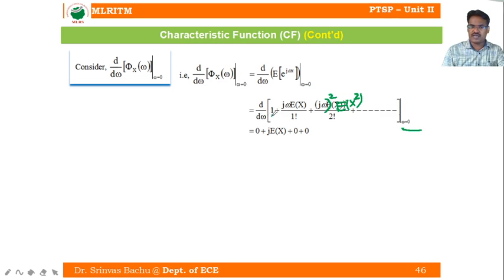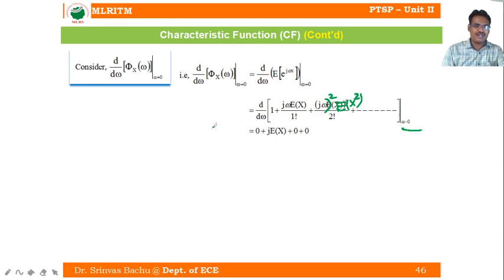Differentiation with respect to omega: the constant is 0, d by d omega of omega is 1 into this constant, arbitrary constant j into e power x by 1 factorial. And here d by d omega of (j omega) whole square gives j square into 2 omega into this one. The third term onwards, all terms involve the omega variable, so by substituting omega equal to 0, they vanish. The remaining term is only the second term, that is j into e power x.